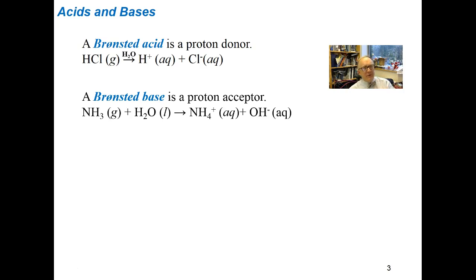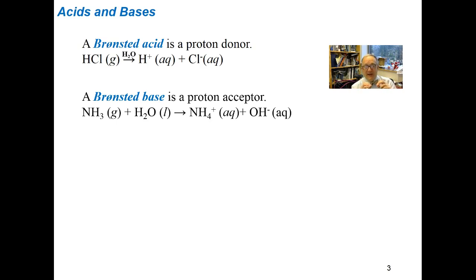So let's look at ammonia for a moment, NH3. Now, if you're looking at ammonia, you scratch your head, it's going to be a base. Well, how's it going to be a base? If you look back at Arrhenius, it says it produces OH minus in water. And it does, and we'll see that in a moment. But if you just look at NH3, you go, where's the OH minus? You might even think it's an acid because it's got hydrogens in it. So let's see how we can describe ammonia as being a Bronsted base.